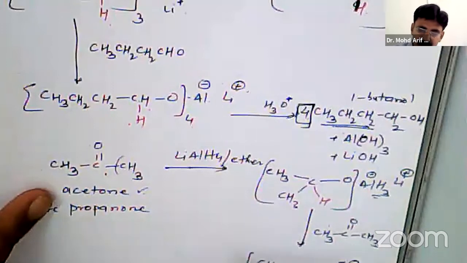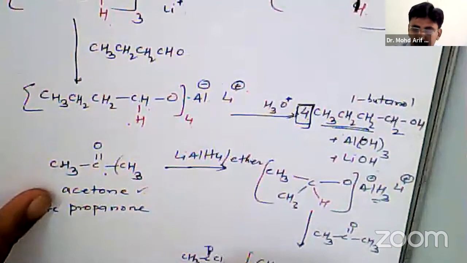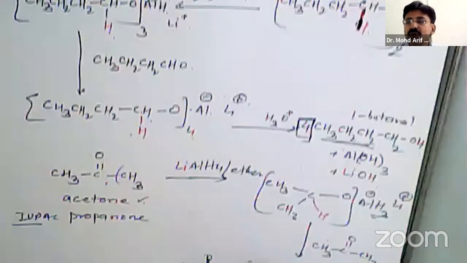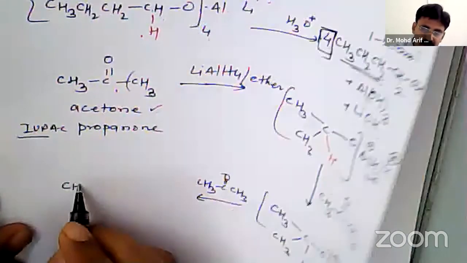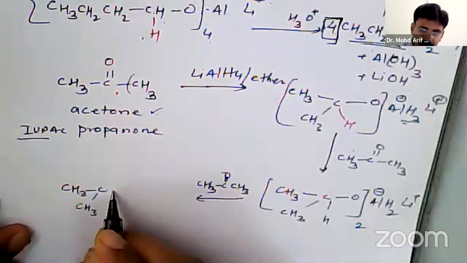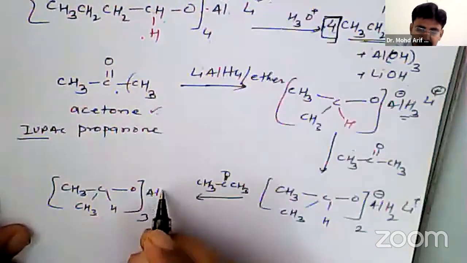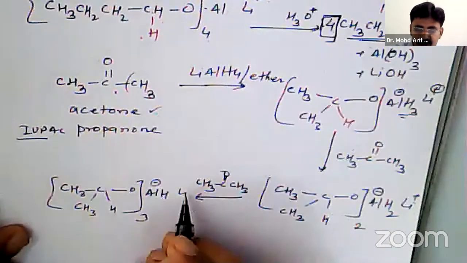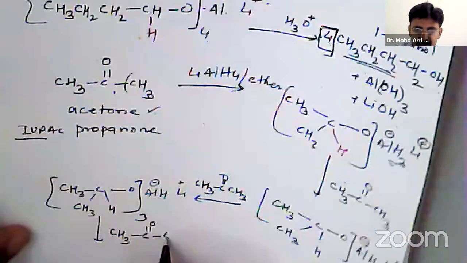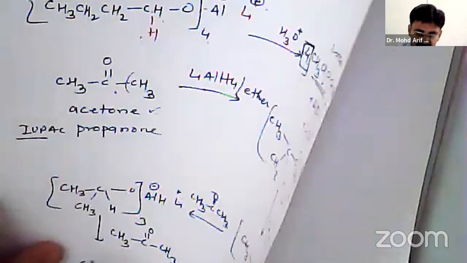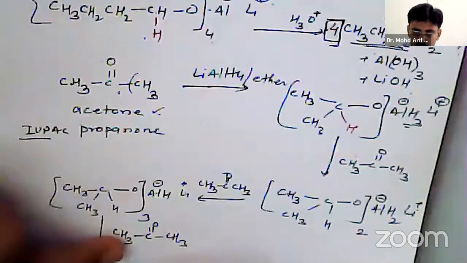Then it will react with the third molecule of acetone, giving CH3, C, CH3, HO 3 times, AlH negative, Li positive, and then the fourth molecule of acetone will react to form CH3, C, CH3, single bond H, O 4 times.